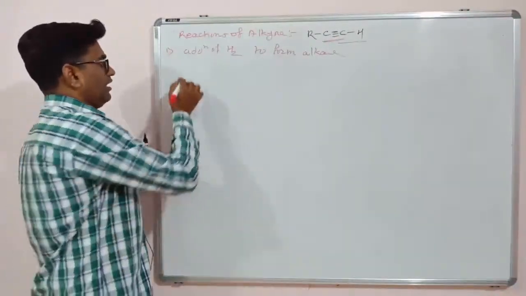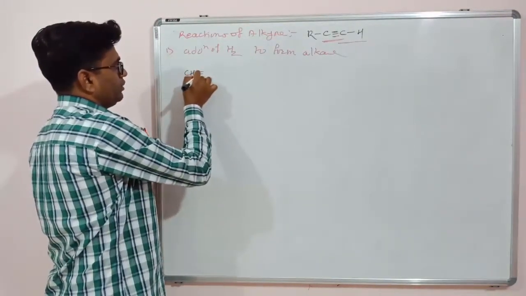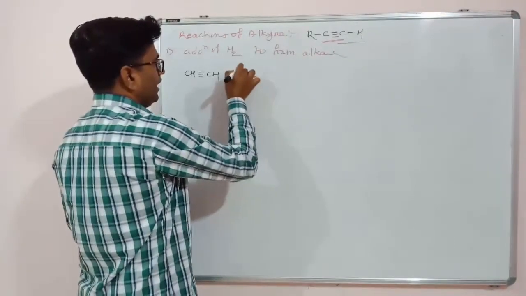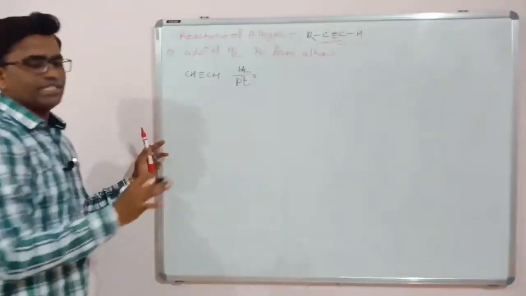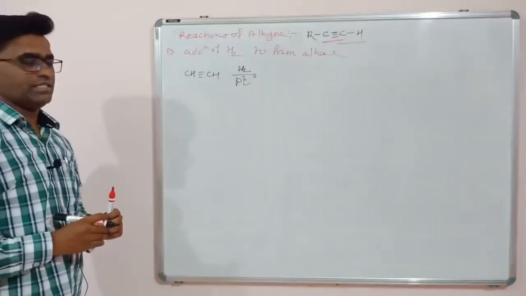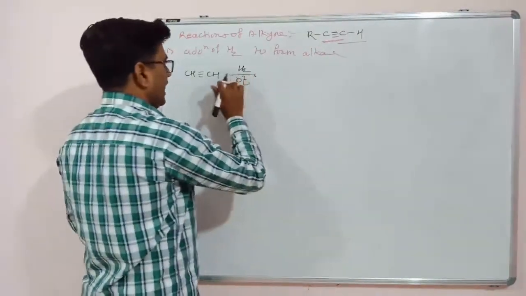For example, alkynes, for example CH triple bond CH, acetylene. If you are reacting with H2 as a reagent in presence of platinum, so platinum is a metal, it gives a surface area for reaction of this gas to this gas. So this is addition of hydrogen.